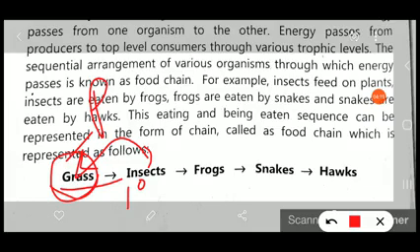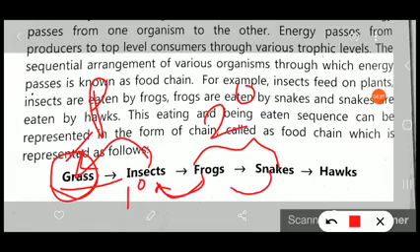Now here are the frog and snake. These are the secondary consumers, because the insect is eaten by the frog. Therefore, energy is transferred from the insect to the frog, and this frog is eaten by the snake. The frog is purely carnivorous, and the snake is also purely carnivorous.